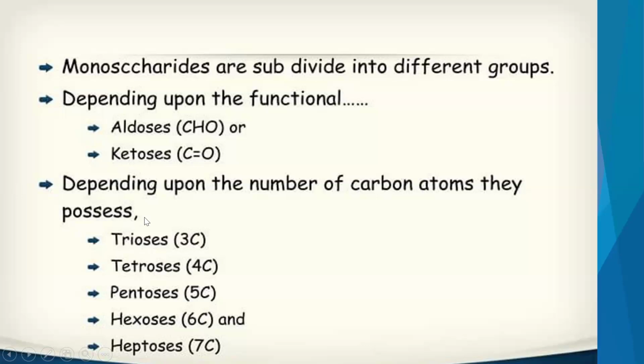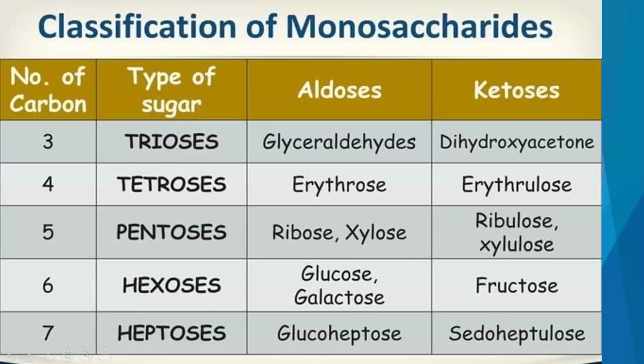their structure. So if they have 3 carbon atoms, they come under trioses. If they have 4 carbon atoms, they come under tetroses. If they have 5 carbon atoms, they come under pentoses. If they have 6 carbon atoms, they come under hexoses. And 7 carbon atoms, they come under heptoses. So now we will study the classification based on the number of carbons and which aldoses and ketoses come under this.